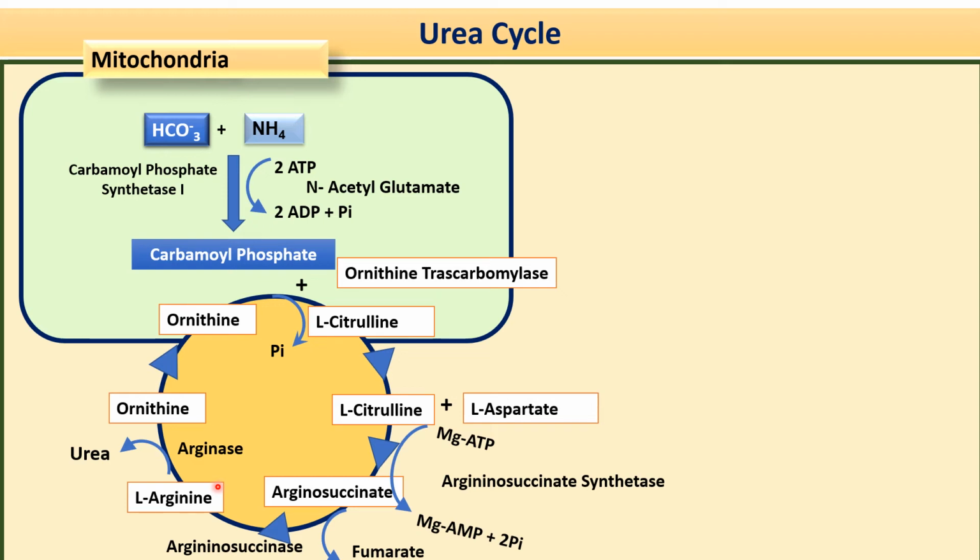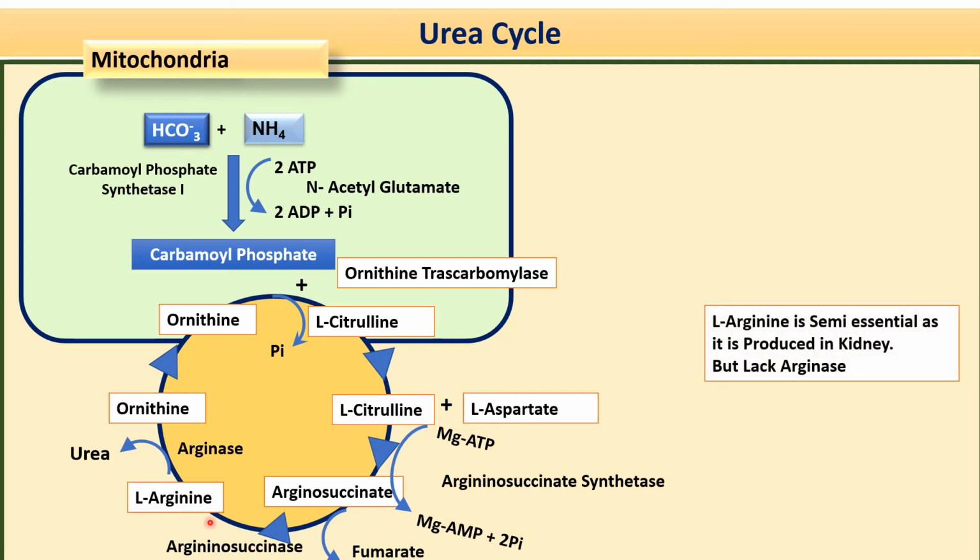Now here you can see we have discussed that arginine is a semi-essential amino acid. Why? Because a small amount of arginine is produced in our body. But in the liver we have the enzyme arginase, so no arginine will form in the liver.